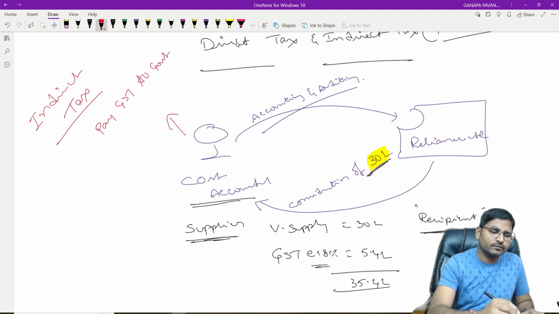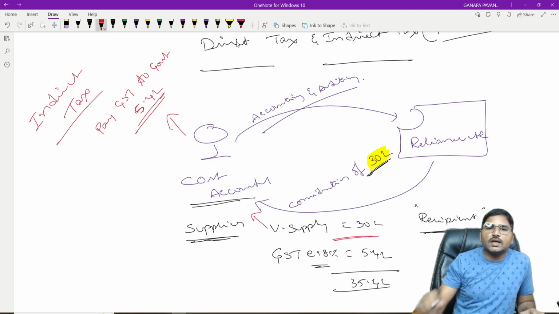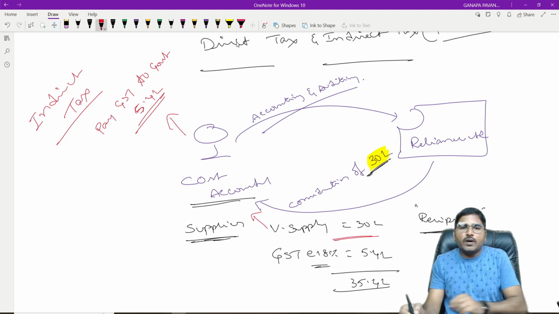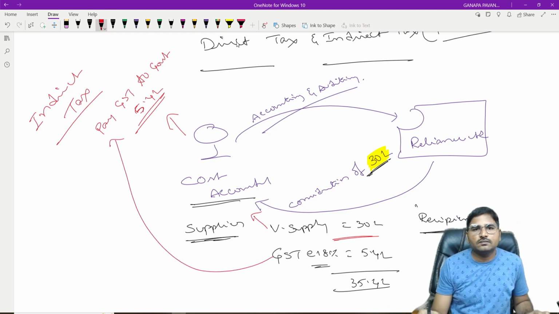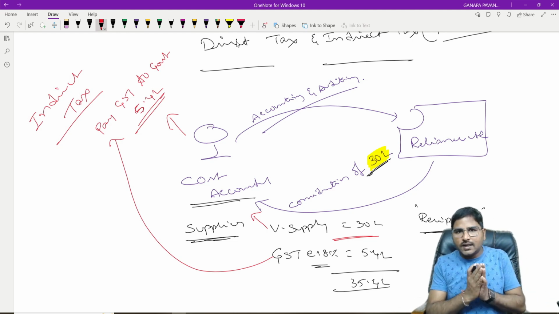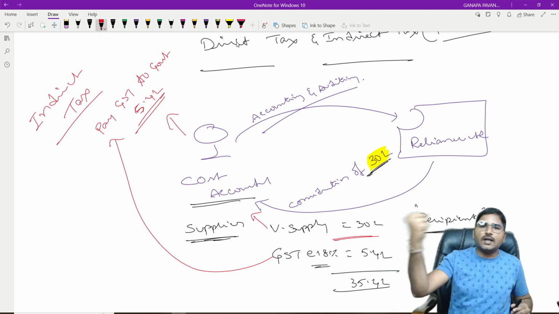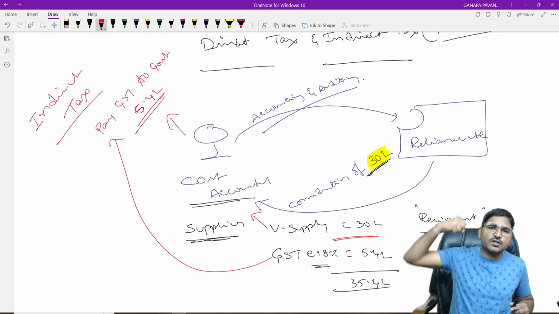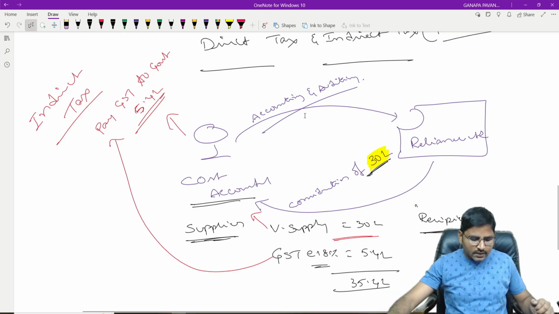How much? 5.4 lakhs. And the balance of 30 lakh rupees goes to his own pocket. 30 lakhs goes to his own pocket, and 5.4 lakh rupees has to be remitted to the government. That is the nature of the indirect tax. Always in the indirect tax, the person who is supplying the good or service has to collect tax from the recipient, and such tax has to be remitted to the government. Is it clear? Suppose take another example.